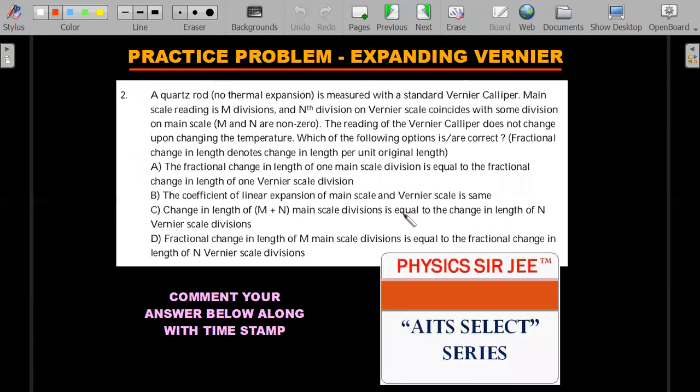Let's move forward. Here is a slightly more difficult and challenging multi-conceptual problem, where I tried to club in a vernier calipers which is expanding upon heating. So this is thermal expansion plus vernier calipers, definitely at a JEE Advanced level. One or more than one option is correct. Try to comment your answer below along with the timestamp so that I can go through it.